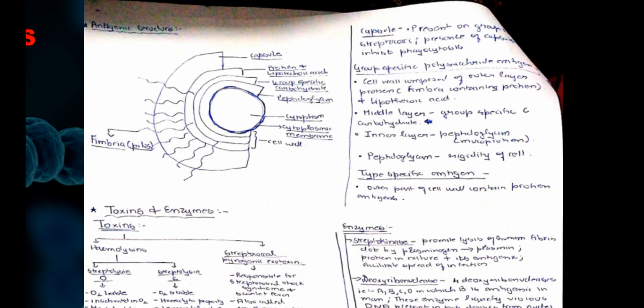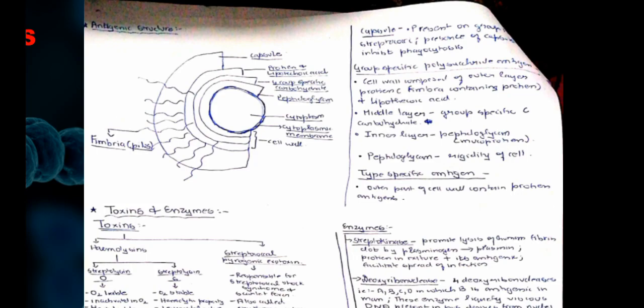Coming on to the antigenic structure, this is one of the diagrams in our famous textbooks, and it is drawn by hand. It includes three main components in the antigenic structure. There is a capsule which is present on group B streptococci, and the presence of the capsule will inhibit phagocytosis.